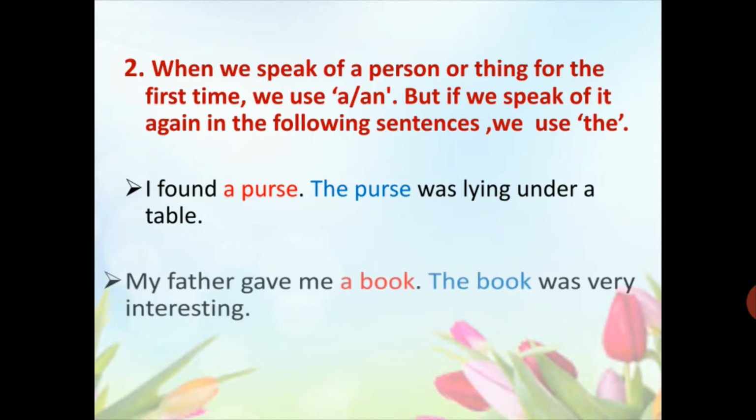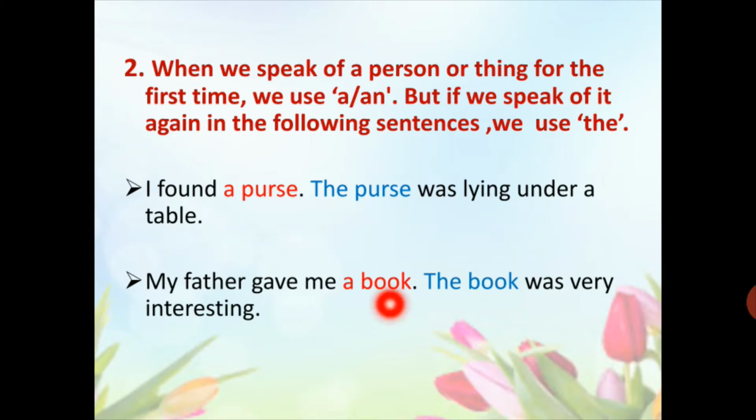Next example is, my father gave me a book. The book was very interesting. A book means I am talking about any book. Now in the next sentence I am talking about the same book that is mentioned in the first sentence.